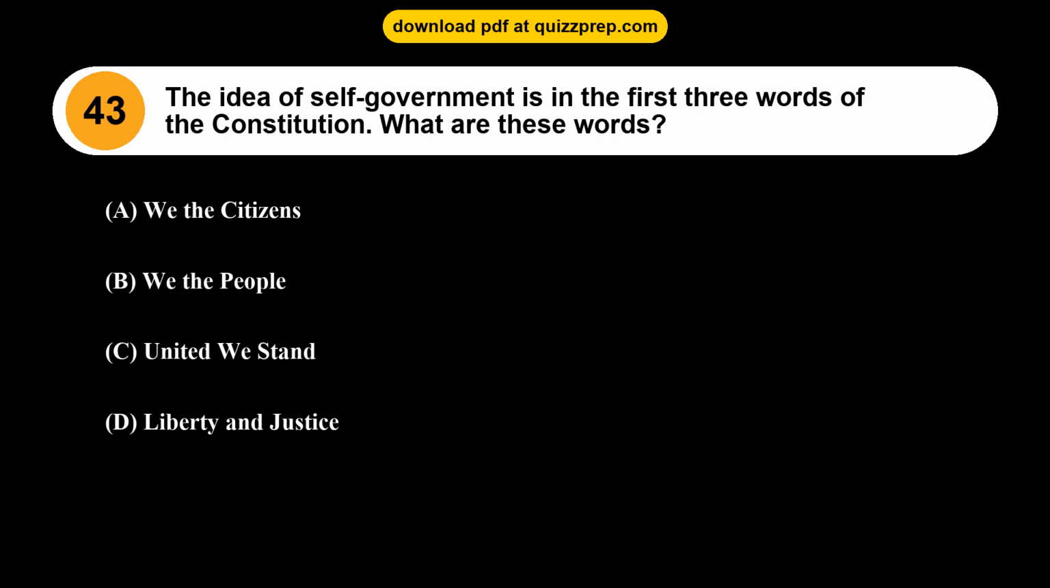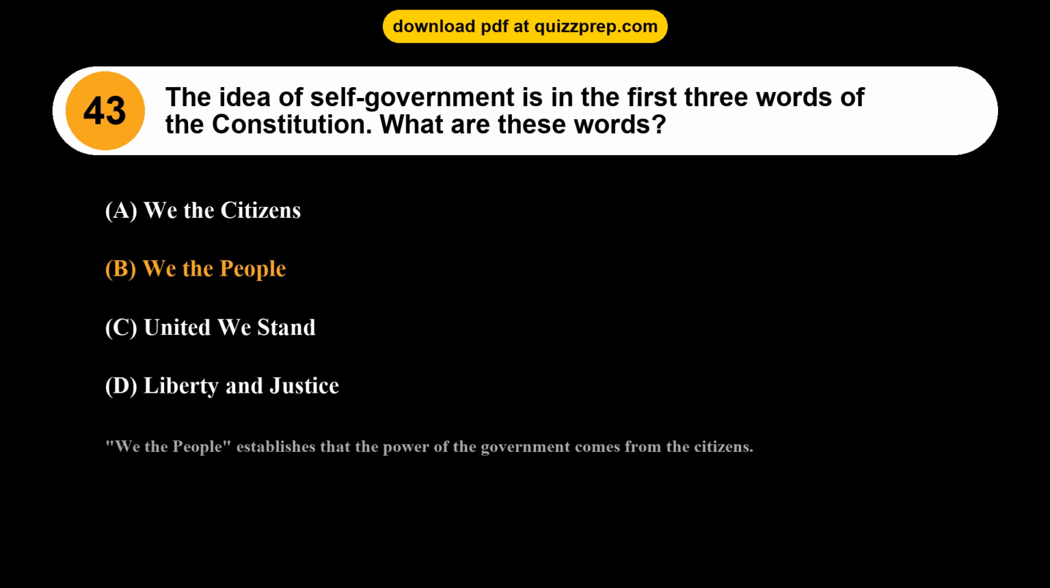Question 43. The idea of self-government is in the first three words of the Constitution. What are these words? Option A, We the citizens. Option B, We the people. Option C, United we stand. Option D, Liberty and justice. The correct answer is option B, We the people. We the people establishes that the power of the government comes from the citizens.